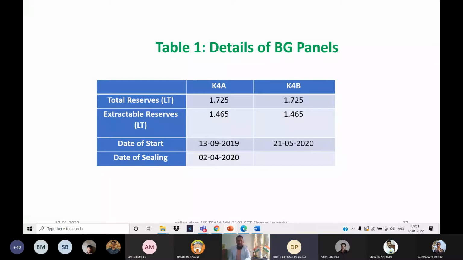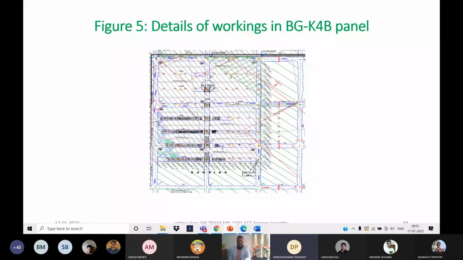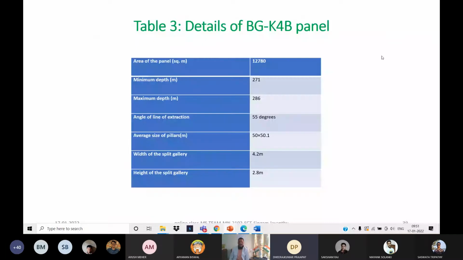The same thing I told you, this is about the details of the total panel. In that panel you can see the panel size, the minimum depth and maximum depth, around 280 meters is the depth cover, and the angle of line of extraction around 55 degrees, and then the average, whatever details are there.